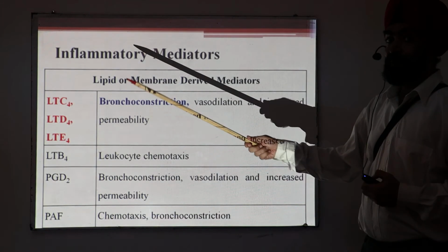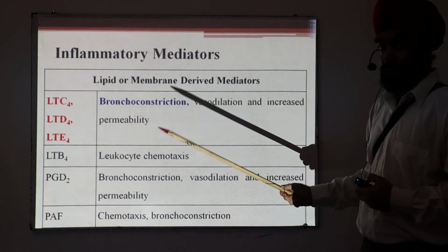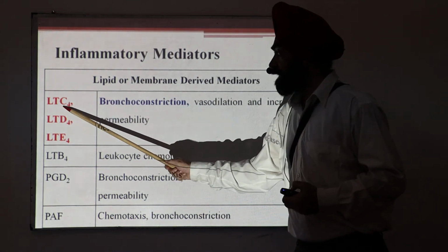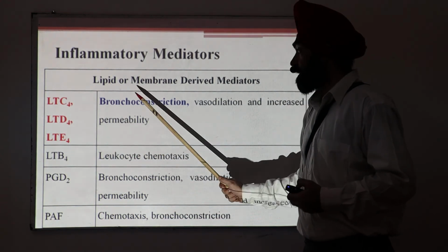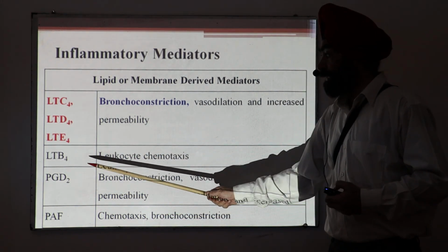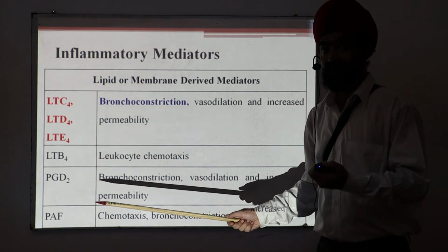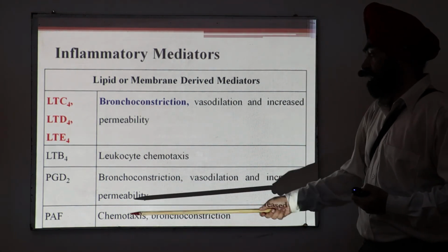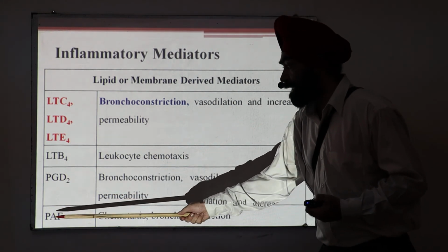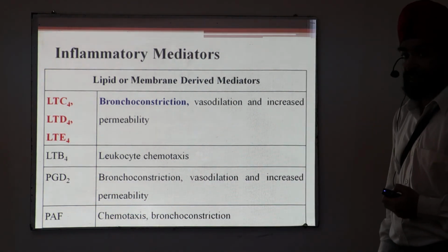Coming down to the secondary mediators, I told the important role of C4, D4, E4, which produces the bronchoconstriction. As I told, B4 is a chemotactic factor, leukocyte chemotaxis. There is also a role of PGD2 and PAF, platelet activating factor.